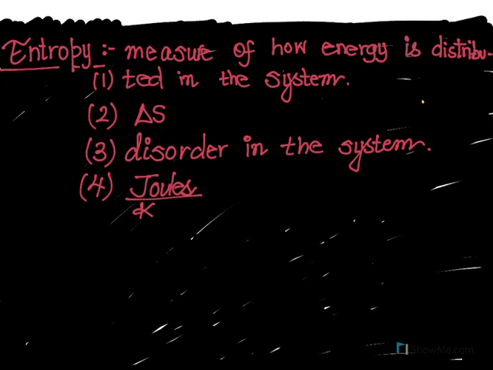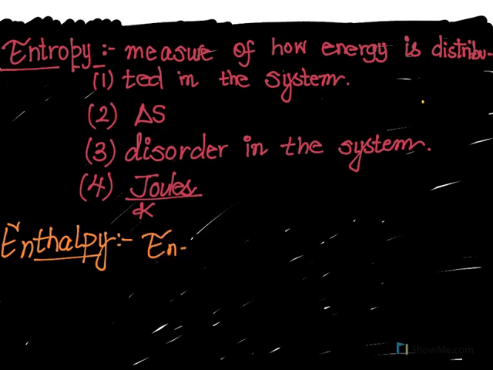And we will move on to another type of energy, which is a little different than entropy, and it is called enthalpy. All right, so basically it is the energy of the system.